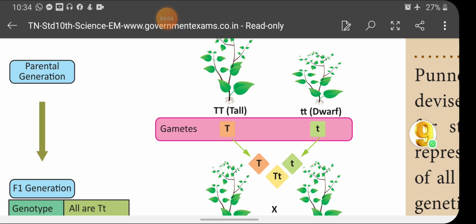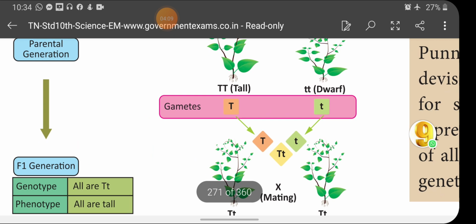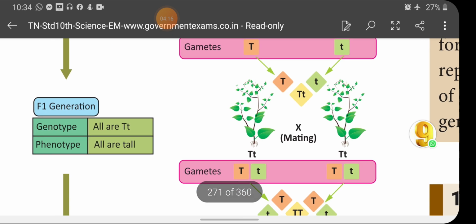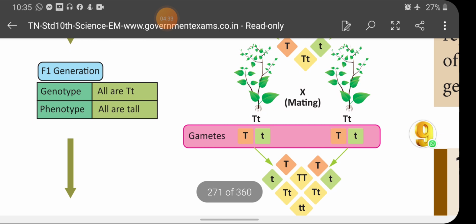So the gamete of the tall plant is only a single capital T, and the gamete of the dwarf plant is only a single small t. When these two gametes fuse to form the F1 generation, all the F1 plants possess both the alleles for tall and dwarf, but express only tallness. The gene for dwarfness is not expressed, so it is considered recessive. All the F1 generation are tall plants.